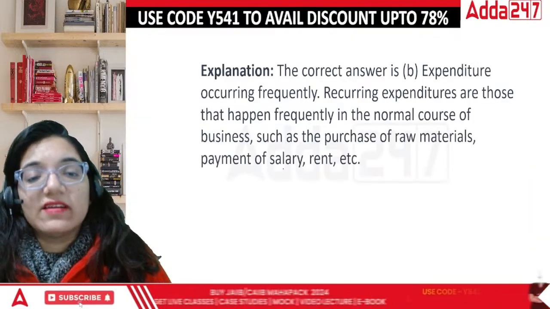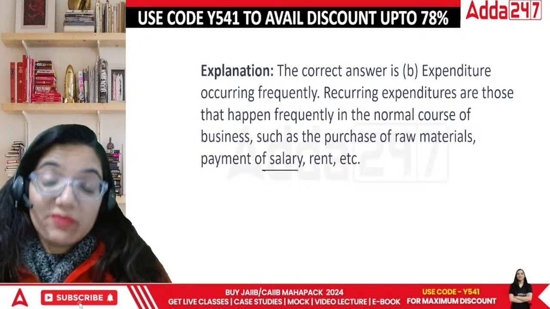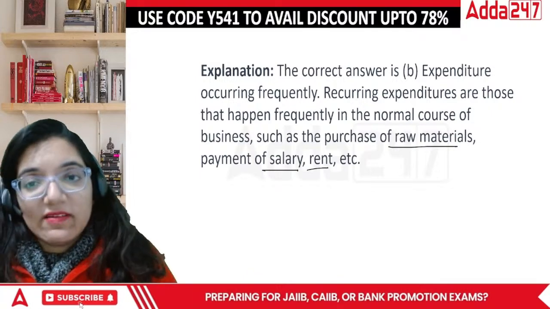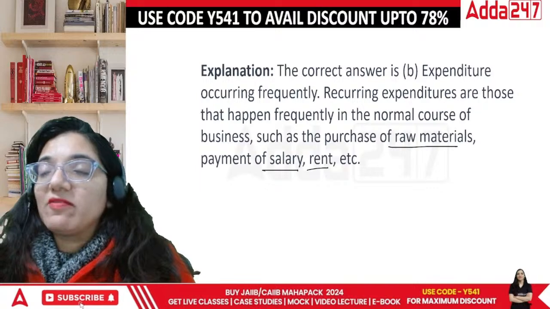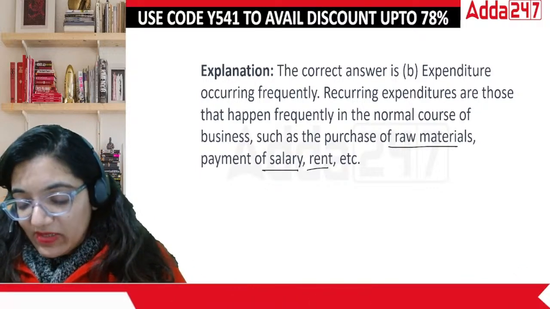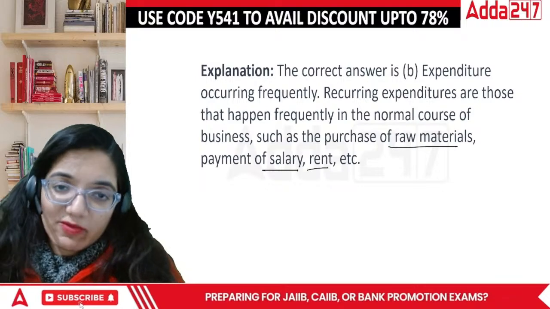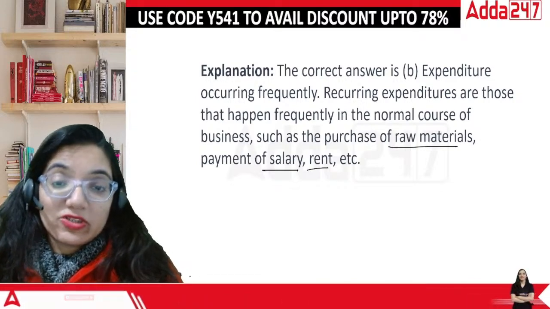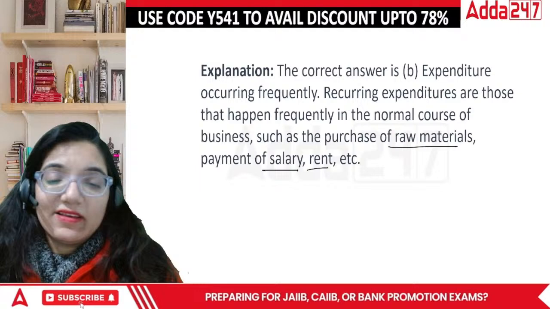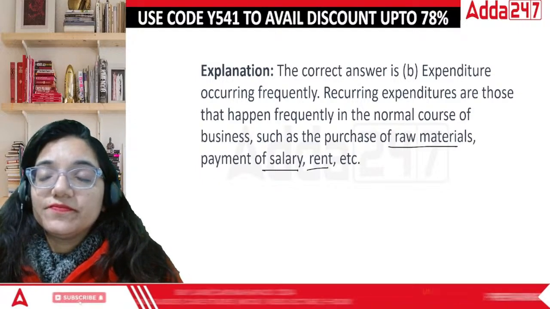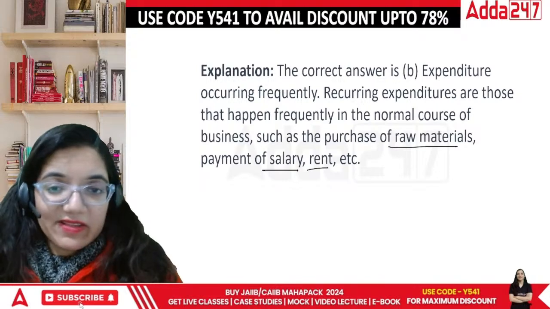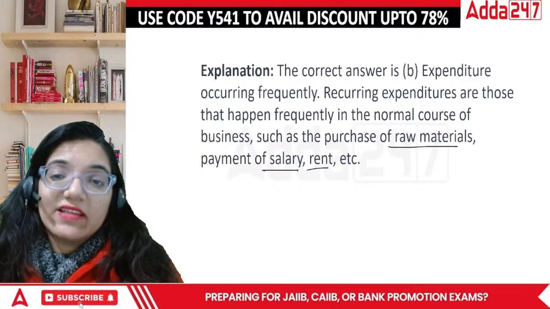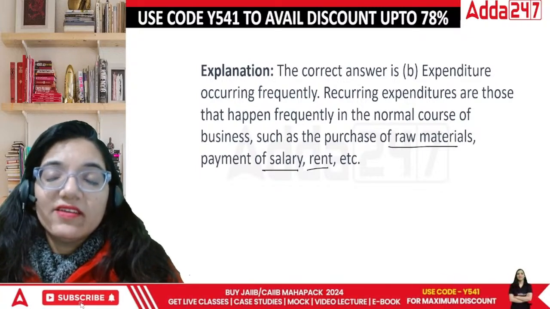This is frequently done. You pay for rent every single month. The salary is paid every single month. In every year, 12 times you have to pay. Raw material might be required even after a week, right? You might be making something which is perishable, so you might be collecting it just a week before. So the raw material purchase will always depend upon the perishability of the item. Salary you have to pay monthly. Rent you have to pay monthly. Then commercial electricity bills are on a monthly basis again. So they are repetitive in nature. They are done 12 times in a particular year. So technically the answer is B. Expenditure occurring frequently.